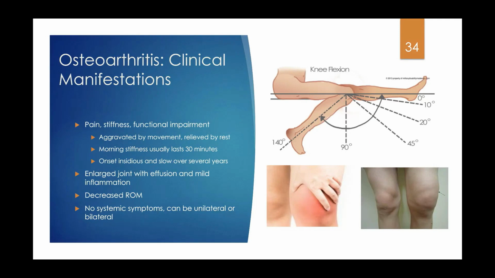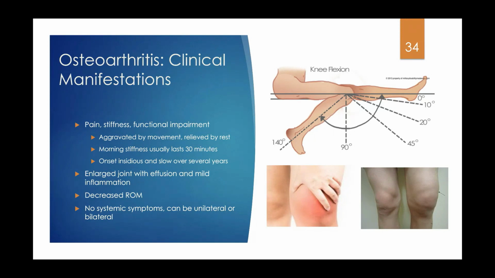It's just that over time you start to see this because we get stuck in that cycle, and the more and more chondrocytes that are released, the more inflammation. So then it's just that constant cycle. That's where you get the bone spurs and everything. So it just gets worse with time. You might see an enlarged joint with effusion and mild inflammation. You might see decreased range of motion in that joint. You don't usually see systemic symptoms, and it can be unilateral or bilateral.